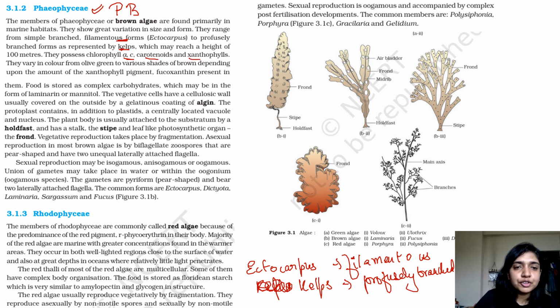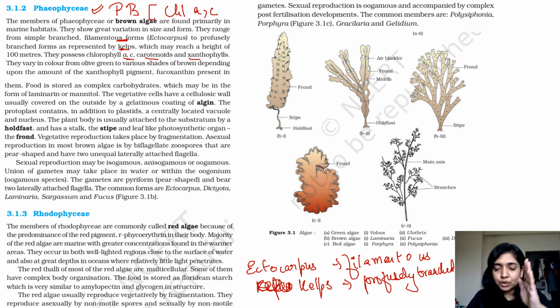So when we are talking about Phaeophyceae, what type of chlorophyll does it have? It has chlorophyll a, c. In case of your chlorophyceae, it had a and b. Okay, so a is common. Since we have already studied b in chlorophyceae, in Phaeophyceae you have c. Alright, so chlorophyll a, c, carotenoids, and xanthophylls.